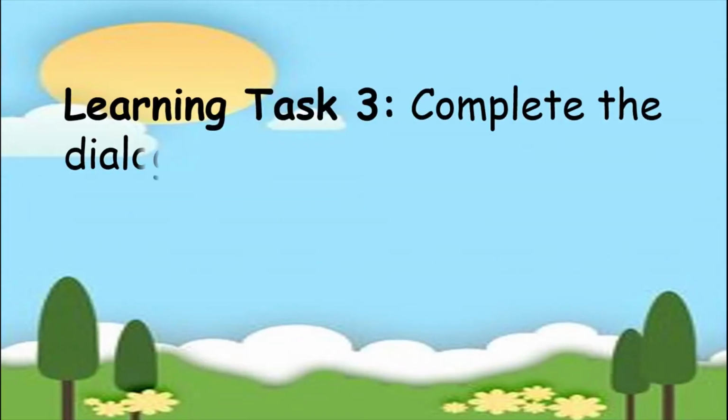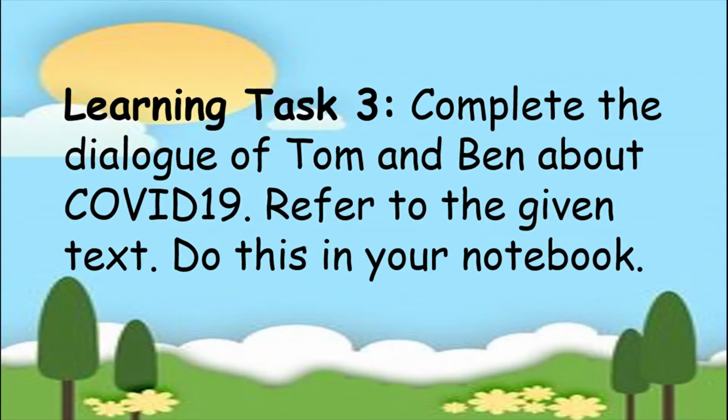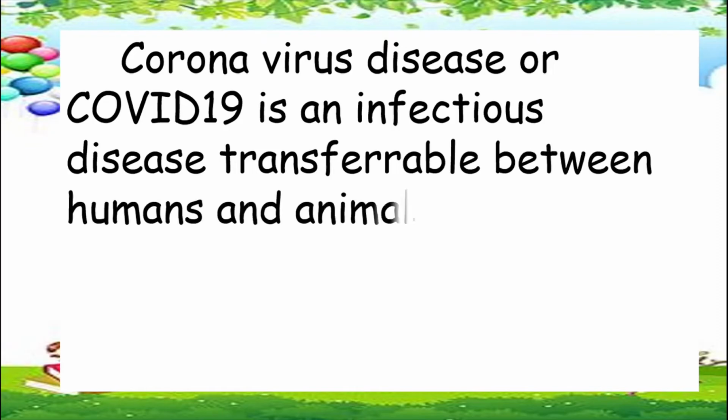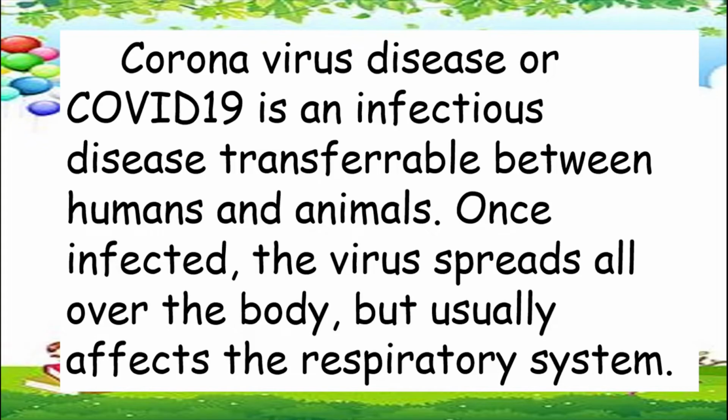For learning task number 3, complete the dialogue of Tom and Ben about COVID-19. Refer to the given text. Do this in your notebook. Coronavirus disease or COVID-19 is an infectious disease transferable between humans and animals.